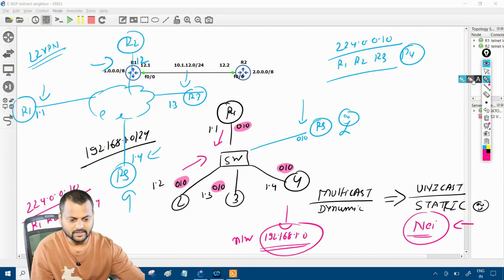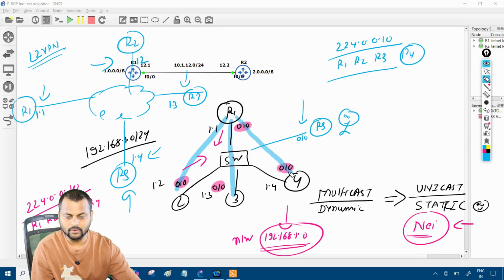Have a look at this topology right now. On router one, I'm going to dictate: I'm going to form the neighborship with you, I'm going to form the neighborship with you, and I'm going to form the neighborship with you, and vice versa as well.